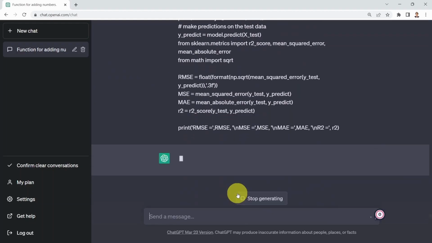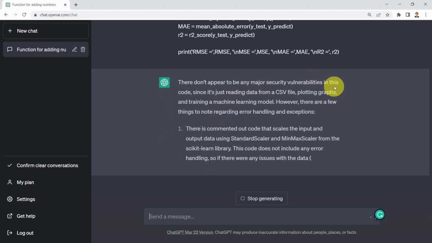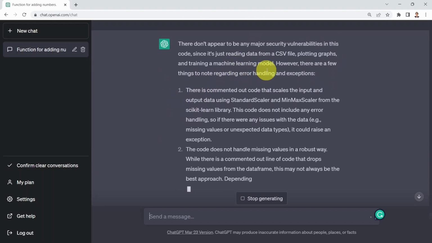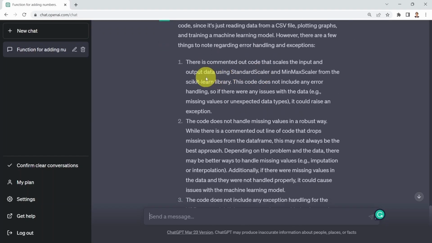If you press enter, it tells you that there don't appear to be any major security vulnerabilities in this code, since it's just reading data from a CSV file, plotting graphs, and training a machine learning model. However, there are a few things to note regarding error handling and exceptions. It's telling you there is commented out code that scales the input and output data. If you recall, the standard scaler has been commented out.